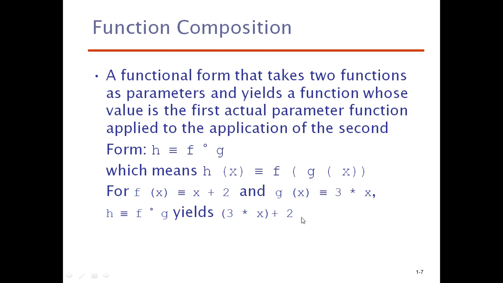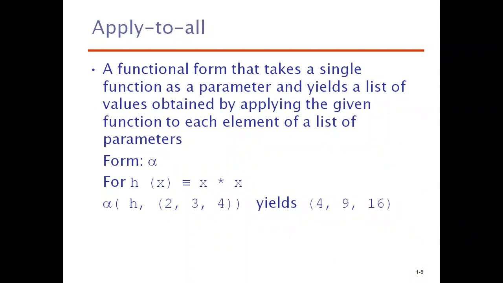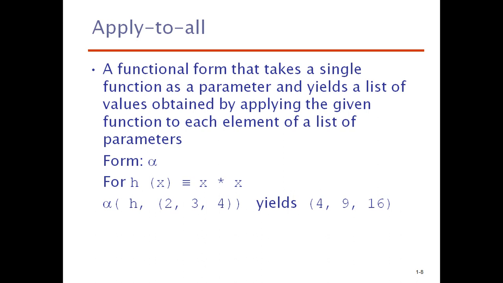Another computation in the mathematical functions is apply to all. Apply to all is a form that takes a single function as a parameter and yields a list of values obtained by applying the given function to each element of a list of parameters. Previously one parameter was passed. Now you are going to supply a list of parameters. For all the parameters in the list, the same function will be applicable.